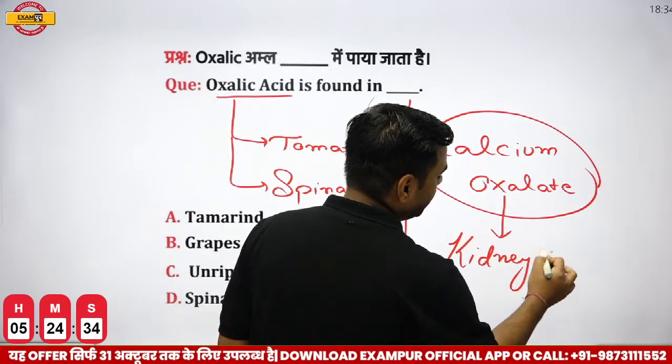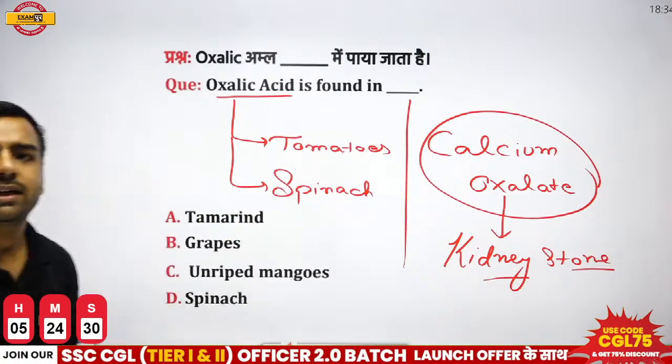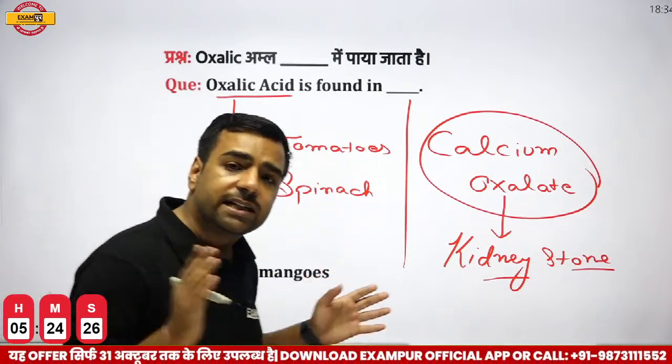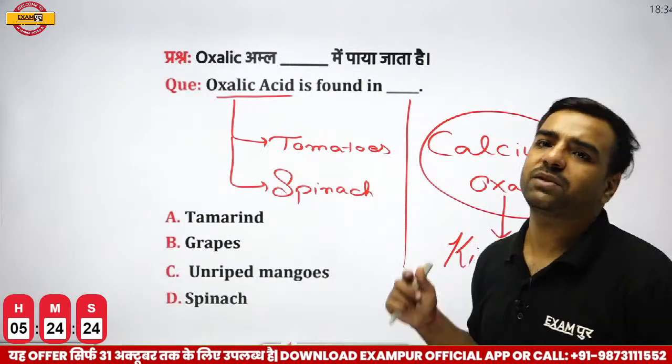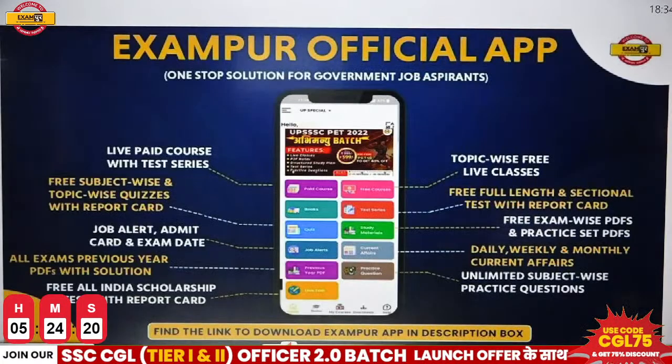It will lead to kidney stones, which create severe pain in your kidney. So please remember, kidney stones are created by this calcium oxalate, which is created by oxalic acid. This oxalic acid is present in tomato also, in spinach also, right? Now moving forward.